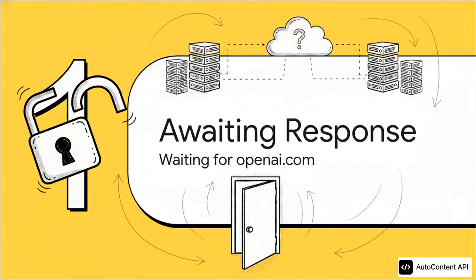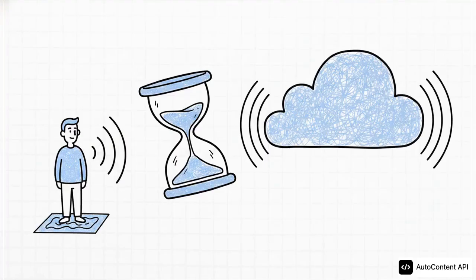Developing now: awaiting server response, also known as the OpenAI.com stalemate. Here's the exact data string we are currently seeing flash on the terminal, waiting for OpenAI.com to respond. So the crucial takeaway here is that we're now in a brand new holding pattern. The initial user verification is totally complete, but the dynamic has completely flipped. The ball is now entirely in the destination server's court. We're essentially just standing on the digital front porch of OpenAI.com, waiting for their systems to acknowledge our verified presence and send the data back to us.